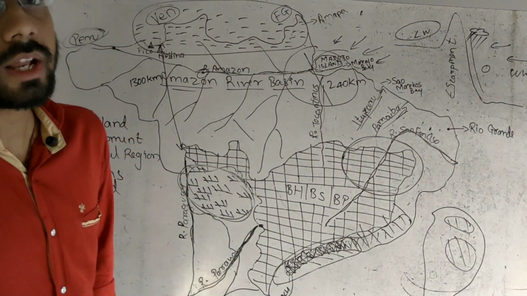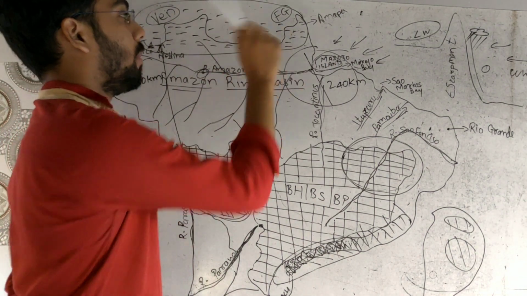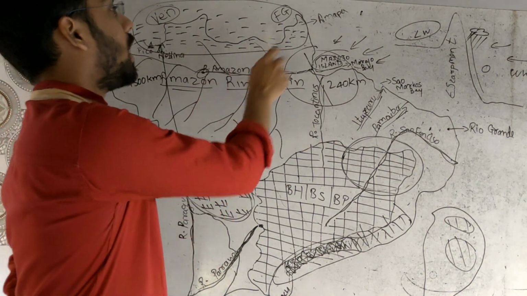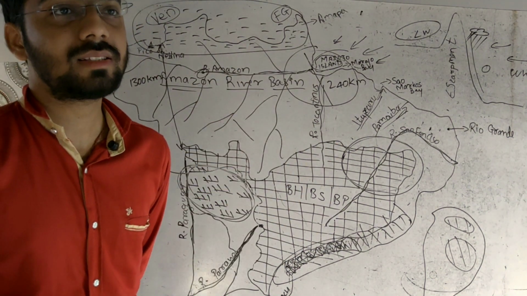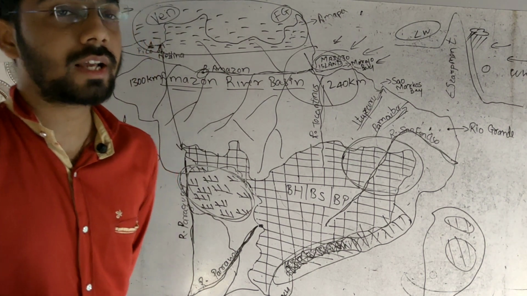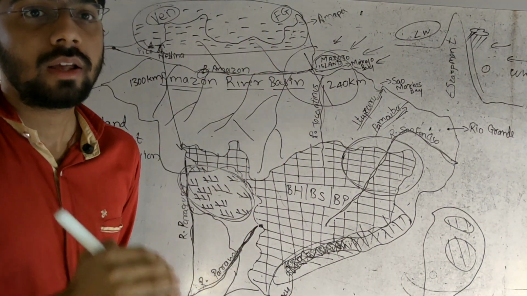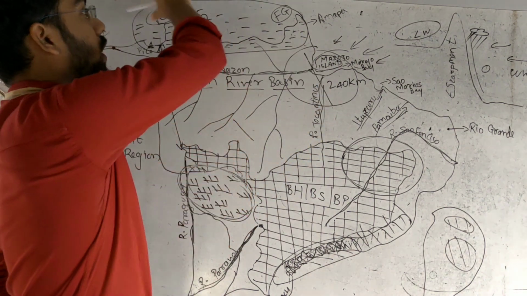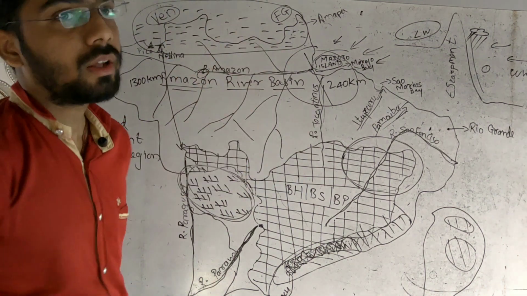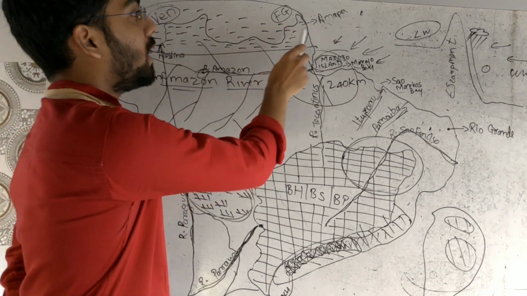The lower part of the Guiana Highland is found in Brazil, and it covers the states of Roraima, Para and Amapá. So the northern part of Brazil is occupied by the Guiana Highland, which extends from Venezuela to French Guiana, and its southern part is in the northern part of Brazil, covering the states of Roraima, Para and Amapá.